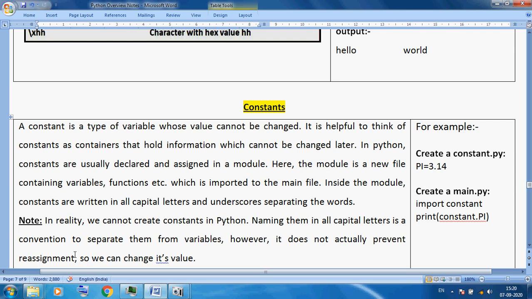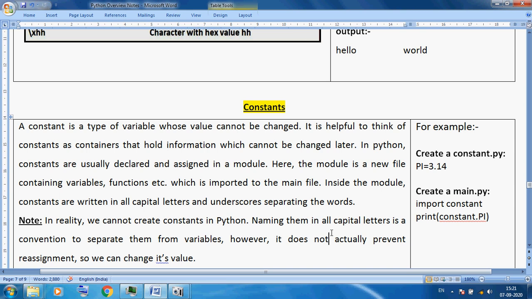So we can change its value. Here I am using constant.PI equal to 4.9, so it will work and give 4.9. So our constant concept will fail in Python, because the constant variable will change again in the current program. So it will create a problem.